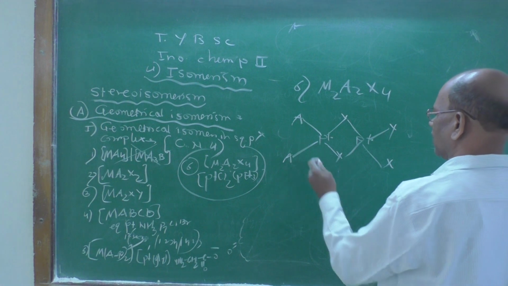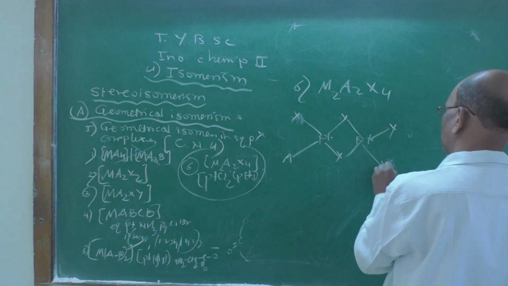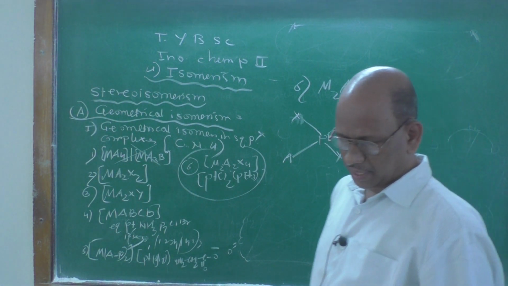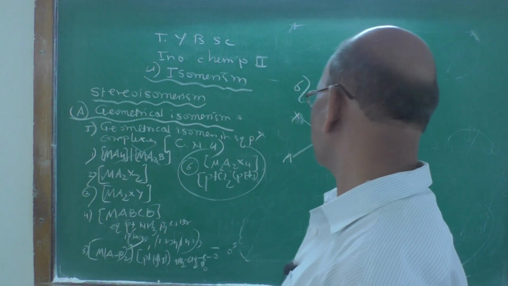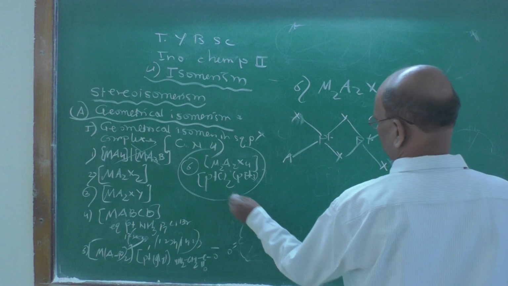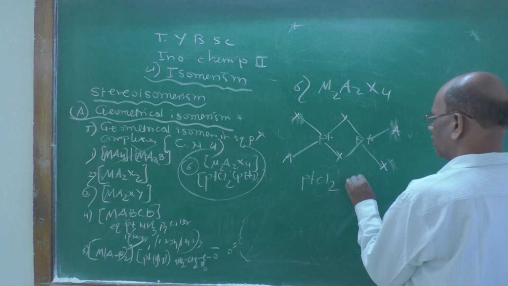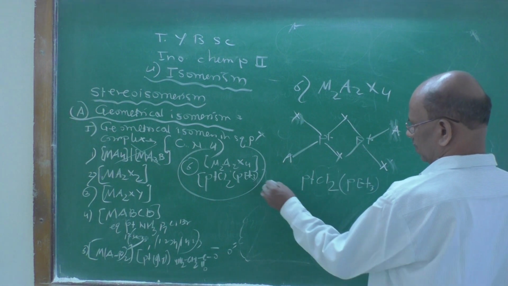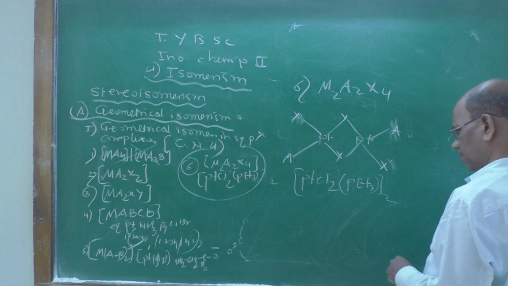And if we consider the trans isomer, here X, here A is there. So like this we can draw its cis and trans isomer structures. Now for this, an example is Pt, Cl, PEt3, with the whole group repeated 2 times.